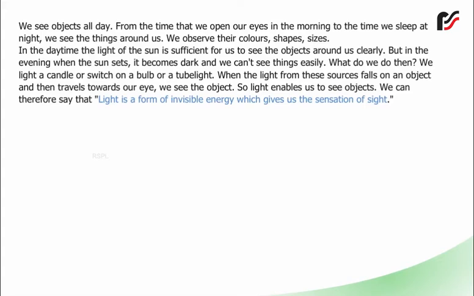What do we do then? We light a candle or switch on a bulb or a tube light. When the light from these sources falls on an object and then travels towards our eye, we see the object. So, light enables us to see objects. We can therefore say that light is a form of invisible energy which gives us the sensation of sight.